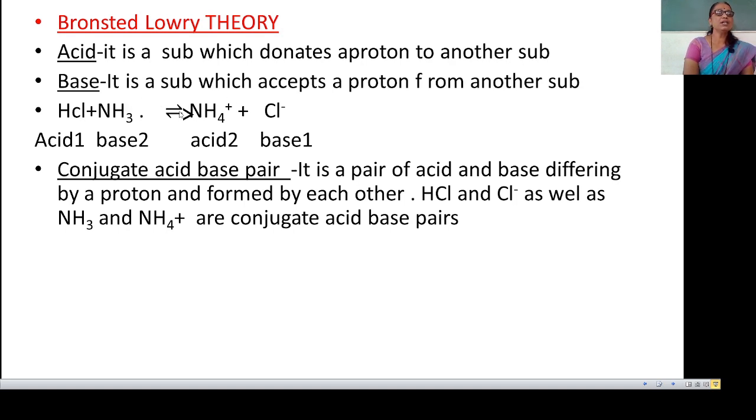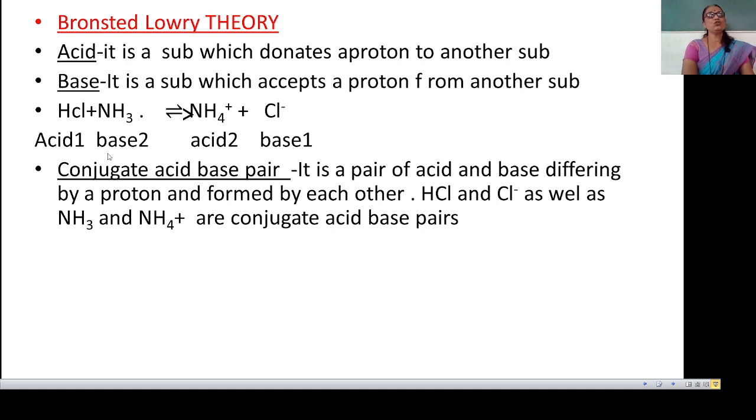You see the reversible reaction. In the reverse reaction, NH4 plus can donate a proton to Cl minus. As NH4 plus can donate a proton, it acts as an acid, and Cl minus can accept a proton, it acts as a base. But in Bronsted theory, acid plus base gives acid plus base, not salt and water.